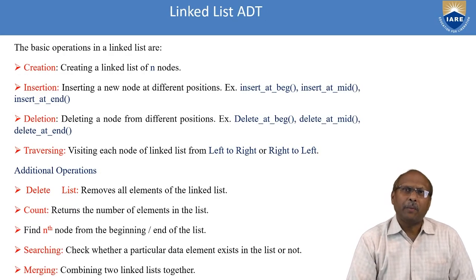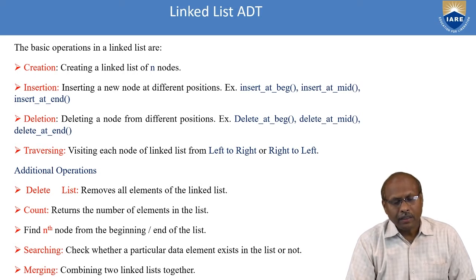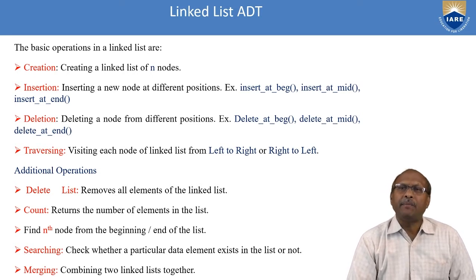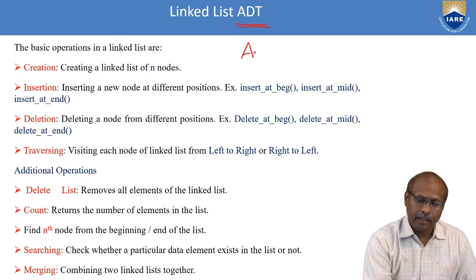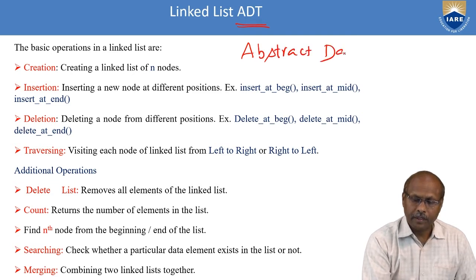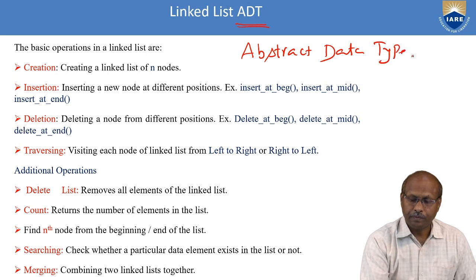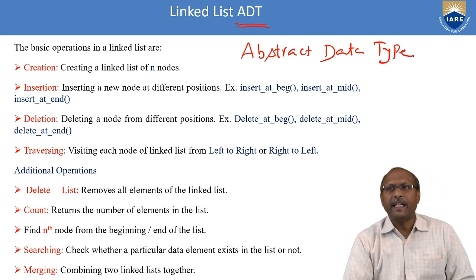There are various operations you can perform on the linked list. Sometimes they may ask, what is the linked list ADT? ADT means abstract data type. Please remember the word ADT.